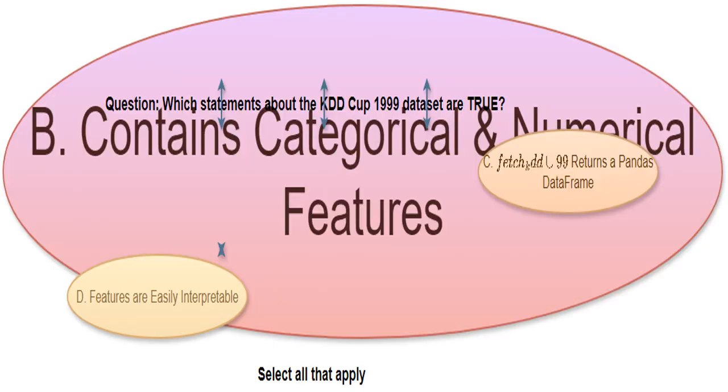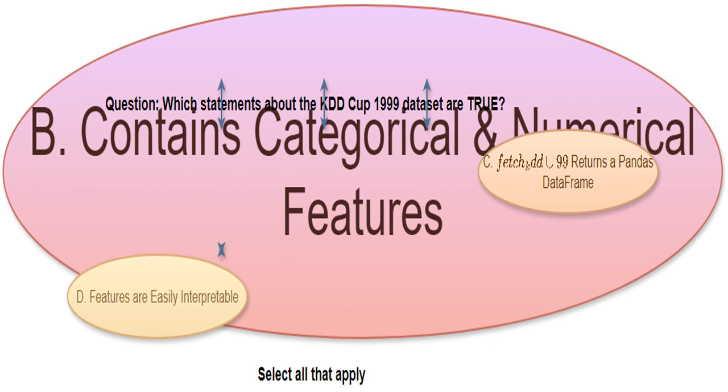This statement says that all features, variables, in the dataset are simple to understand. I disagree. Many features require specialized knowledge of computer networks and security to fully grasp their meaning. It's like saying that you can easily understand a complex physics equation without any background in physics.